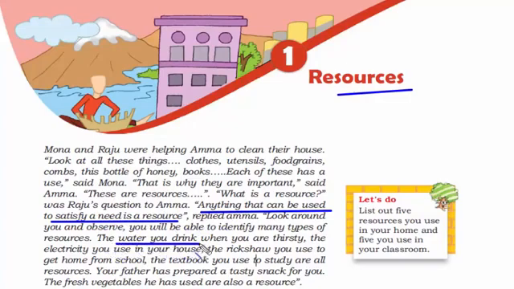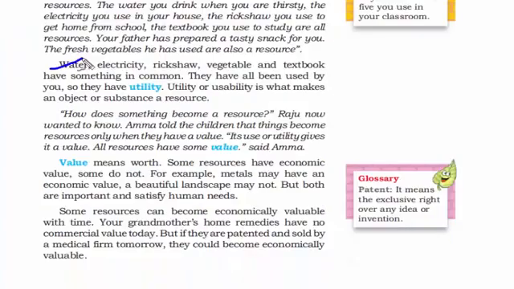The water you drink when thirsty, that's a resource. Water is a resource. And then electricity that we use in a house, it is a resource. And again, the way we use transportation, a rickshaw, to get home from school or anywhere, that is again a resource. So this is all that we are going to study in this chapter. Water, electricity, rickshaw, vegetable and textbook have something in common.